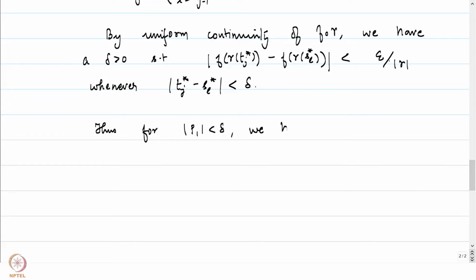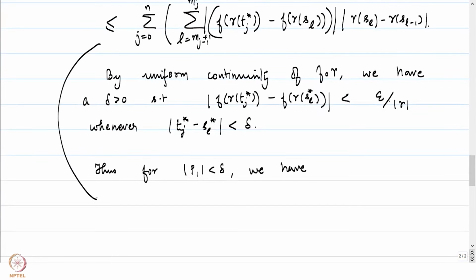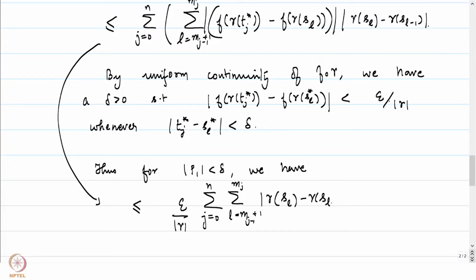We have the difference less than or equal to epsilon by the arc length of gamma times summation j equal to 0 to n, summation L equal to m_{j-1}+1 to m_j of the absolute value of gamma of s_L minus gamma of s_{L-1}.